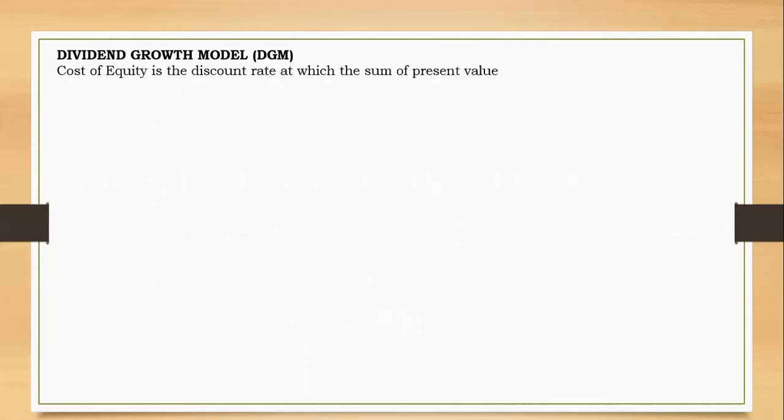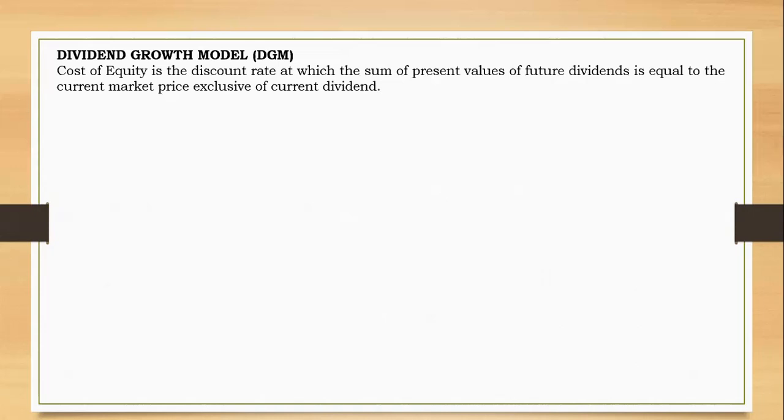The dividend growth model can be used to determine the cost of equity. What do we mean by this? We usually consider the cost of capital to be the IRR, the internal rate of return that makes the left-hand side and right-hand side equal. So simply speaking, the cost of equity using the DGM is the discount rate at which the sum of present values of future dividends is equal to the current market price exclusive of current dividends. Do not worry about this. We're just going to take a look at this in a formula.